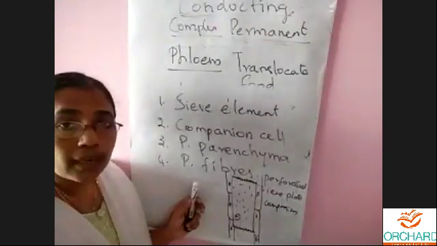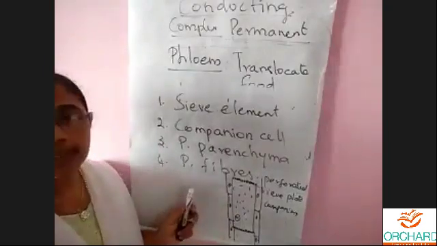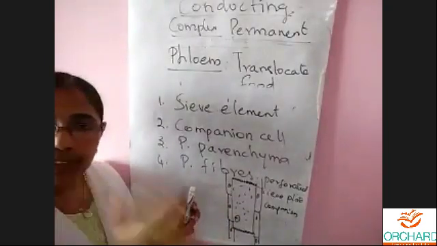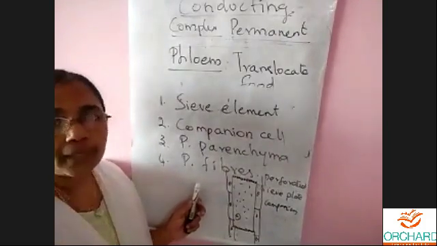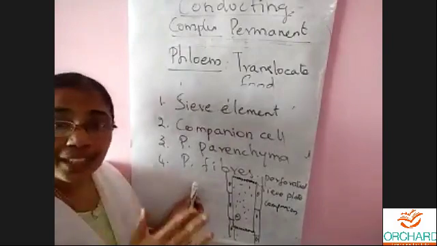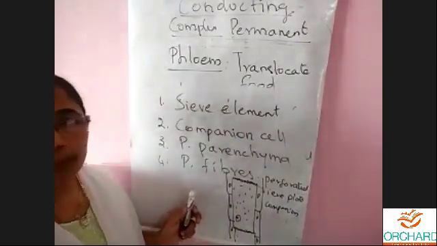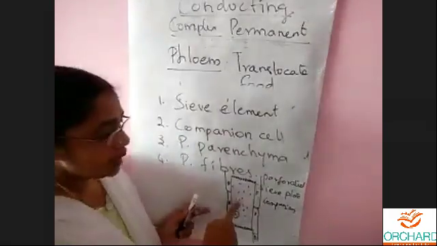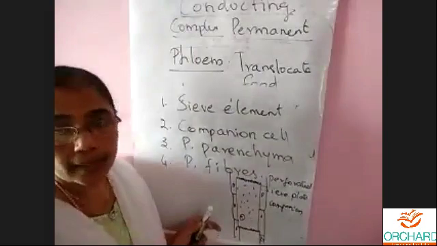What are those cells? Yes, Shiju, very good. They are also parenchymatous. When I say living cell, they are parenchymatous only. When I say dead cell, it's parenchymatous. When I say thin wall, it is parenchyma. When I say thick wall, it is parenchyma. Clear? So, sieve element and companion cell are parenchymatous.